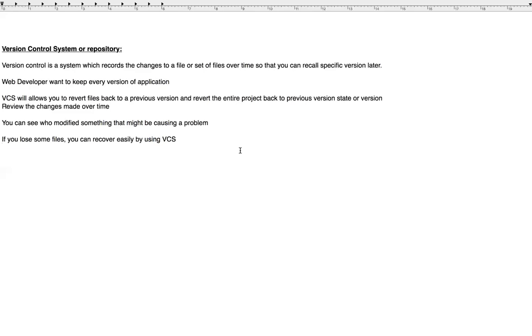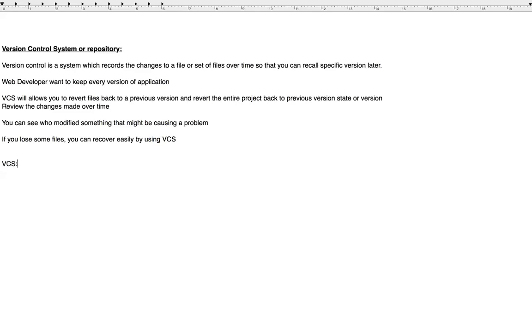They developed this version control system mechanism. Okay, and we have centralized version control systems and distributed version control systems.